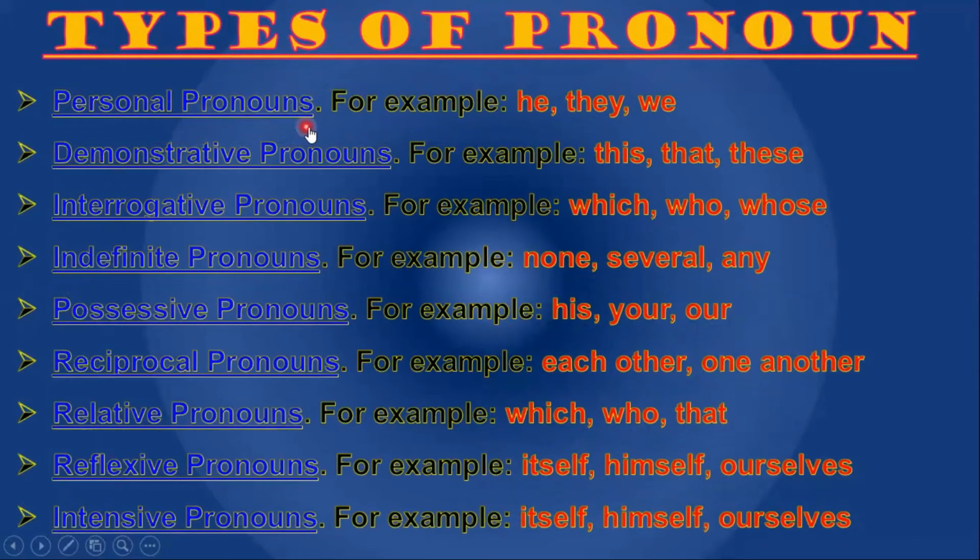Types of pronoun. Personal pronouns, for example, he, they, we. Demonstrative pronouns, for example, this, that, these. Interrogative pronouns, for example, which, who, whose. Indefinite pronouns, none, several, any. Possessive pronouns, for example, his, your, our. Reciprocal pronouns, for example, each other, one another. Relative pronouns, for example, which, who, that. Reflexive pronouns, for example, itself, himself, ourselves. Intensive pronouns, for example, itself, himself, and ourselves. Got it?